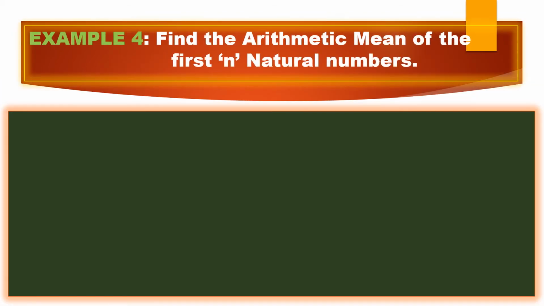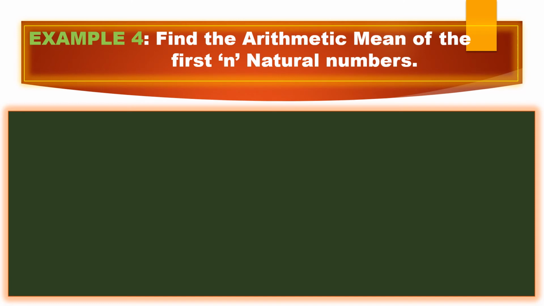Here is your next example. Find the arithmetic mean of first n natural numbers. We already know that the natural numbers start from 1, 2, 3, right? All the positive numbers starting from 1 to infinity. So we should find the arithmetic mean of first n natural numbers. Here he didn't say find the mean of first 10 natural numbers or first 12. He mentioned n natural numbers, which means you should work in terms of n only.